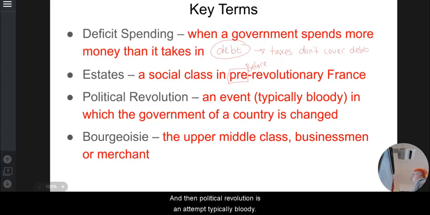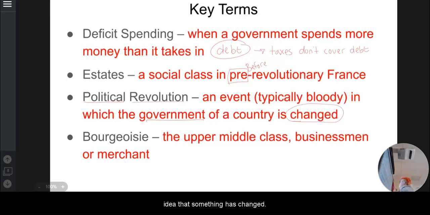And then political revolution is an attempt, typically bloody, we're going to see that happen, in which the government of a country is changed. So when we see political, we want to think about government. And in this case, the revolution is talking about the idea that something has changed.